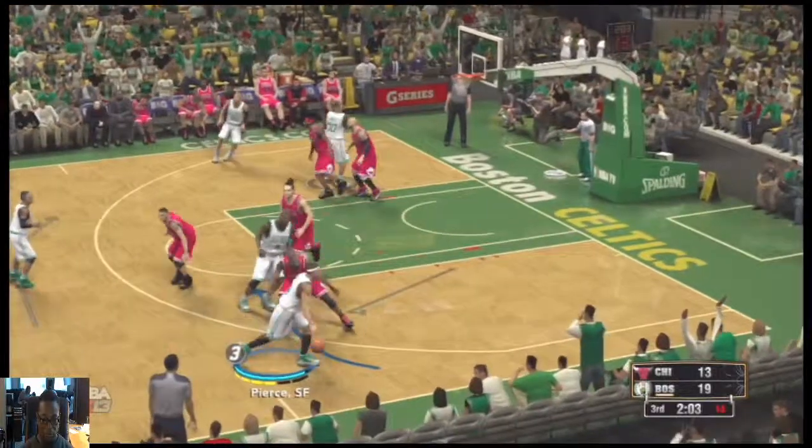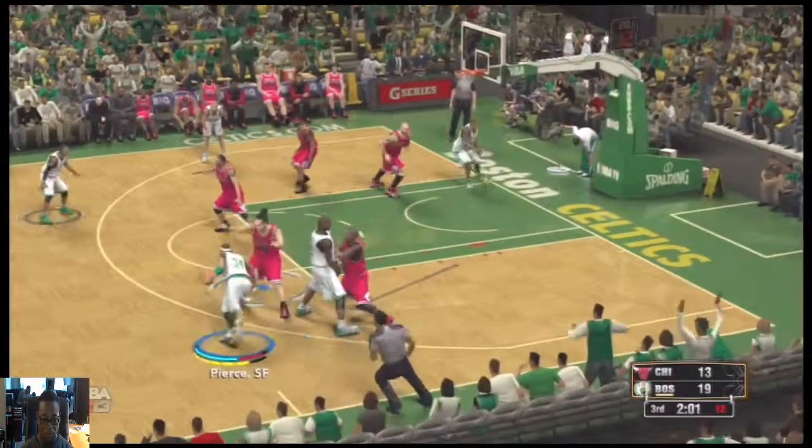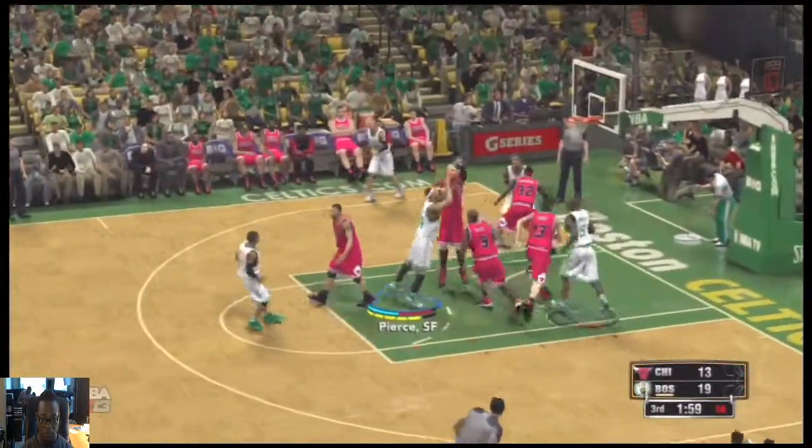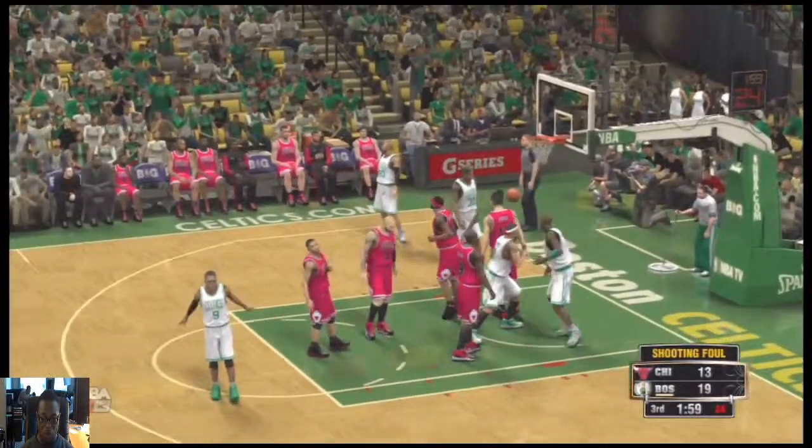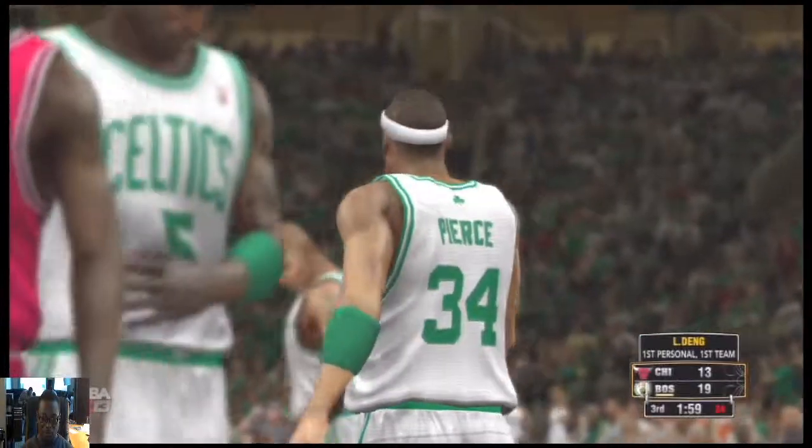Rondo passes to Pierce. Garnett with a screen on deck. And Pierce, here we go. Oh! No question, he got bumped on that shot. Definitely no room for discussion on that one. And he's got his first free throw of the game.